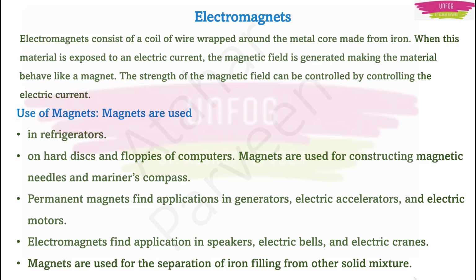They are also used in magnetic needles and mariner's compass. We know it, right? Then permanent magnets find applications in generators, electric accelerators and electric motors. And electromagnets find applications in speakers, even our electric bells and electric cranes. And one more important use of magnets is for separation of iron filings from other solid mixtures. So it can be used as a filter indirectly. Okay.